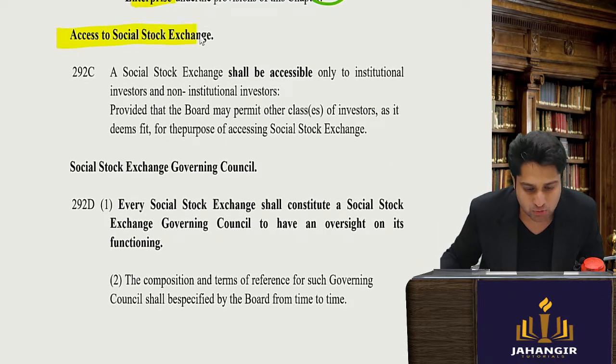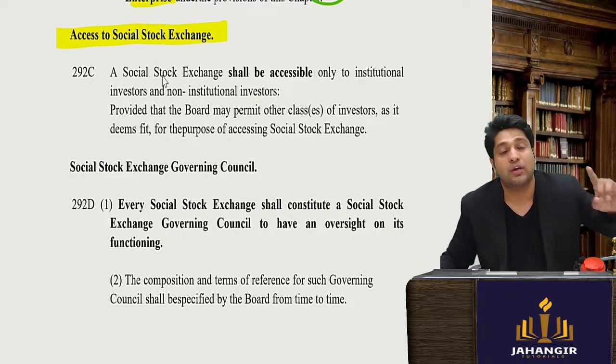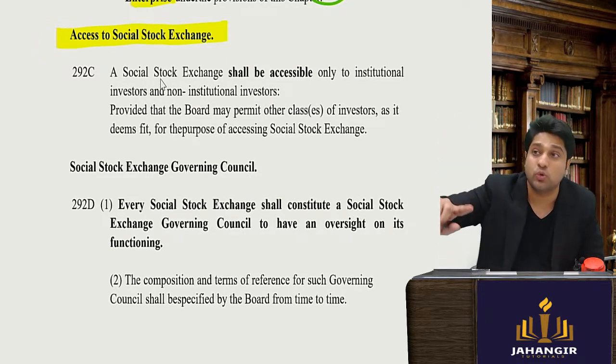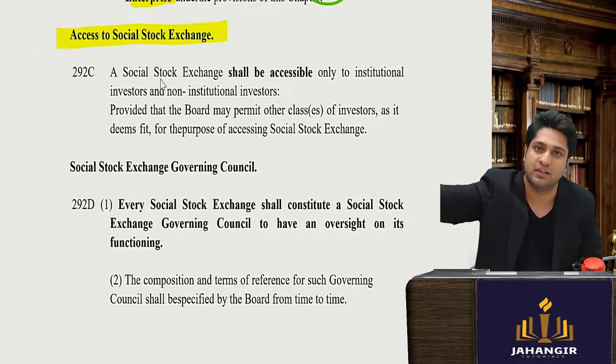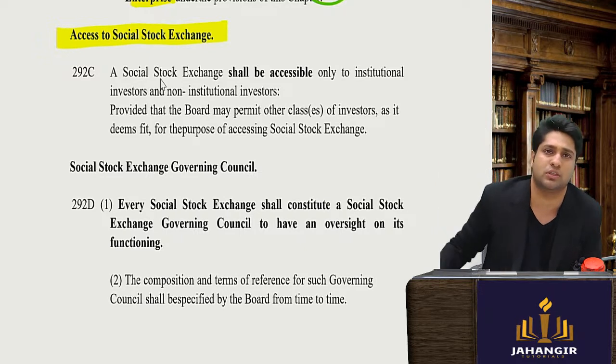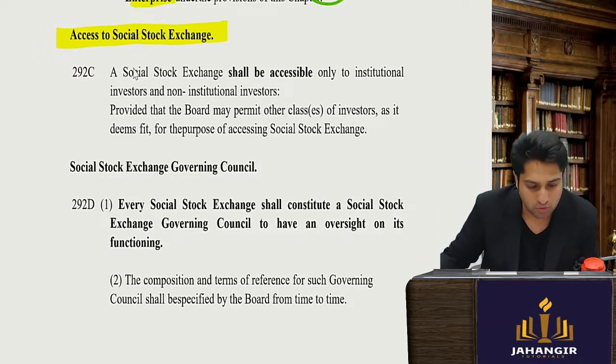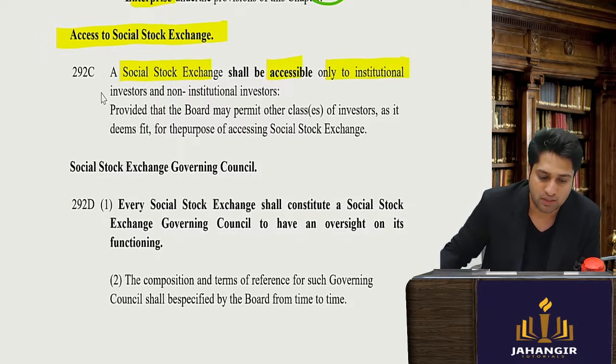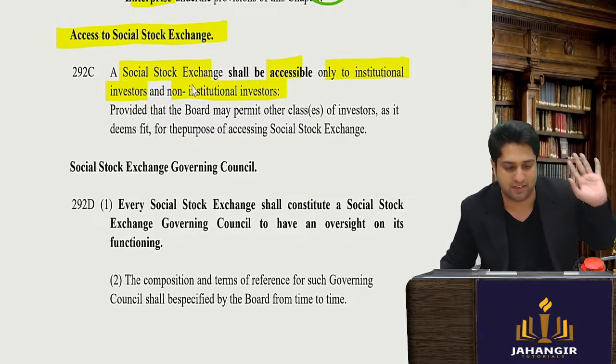Next, access to the social stock exchange. Can you raise funds? Quickly tell me. Can you be an investor in something which is listed on the social stock exchange? The answer is no. A social stock exchange shall be accessible only to institutional investors and non-institutional investors, not to retail investors.